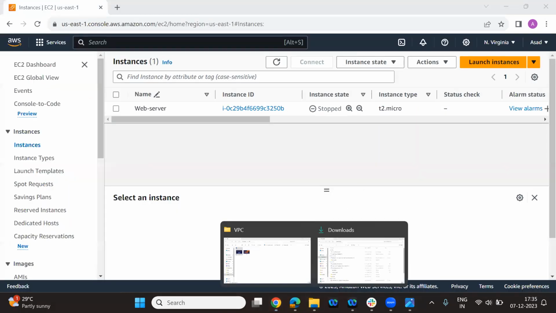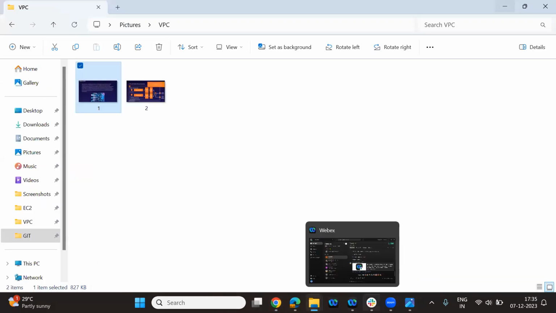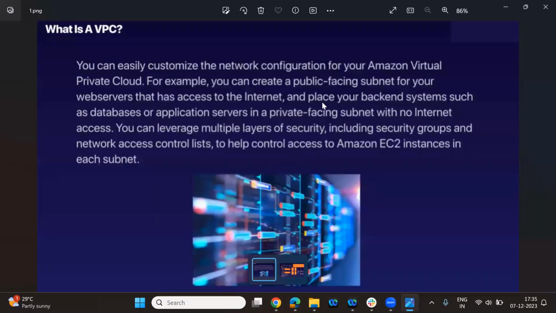So all those private stuff will be there in your database server. You can see here, place your backend system, such as database or other server, in a private subnet. So you are not allowed to go inside the private subnet, and the private subnet will have no internet access. So you might ask this question, how then are we going to access it?